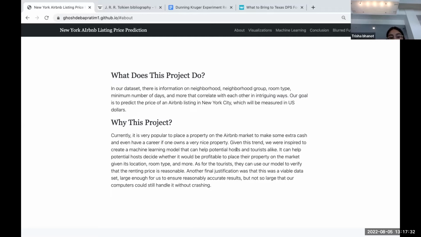Another final justification is that this was a very viable data set for us, large enough for us to ensure reasonably accurate results, but not so large that our computers would crash.